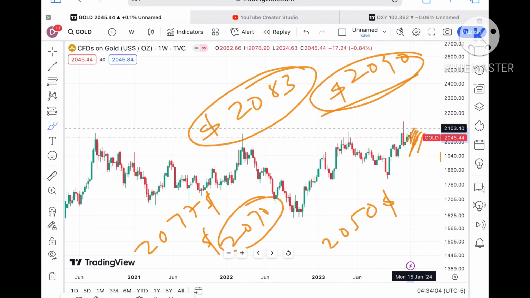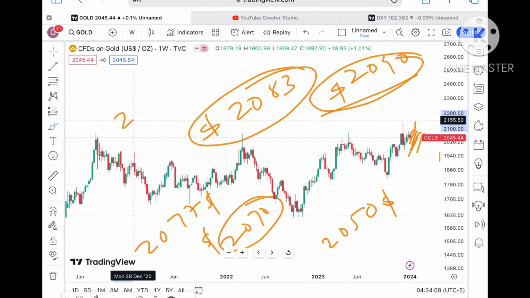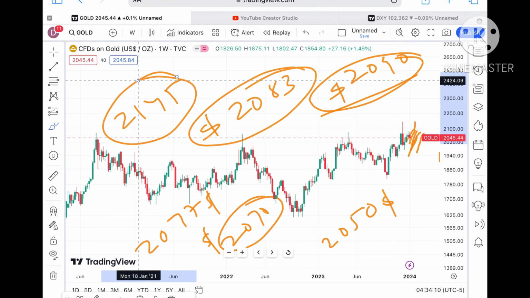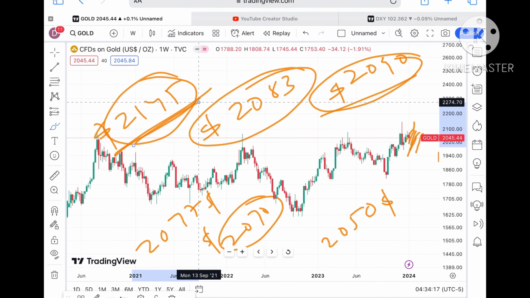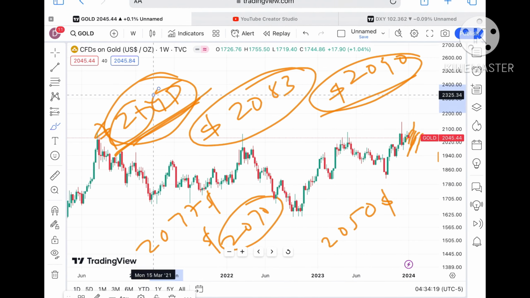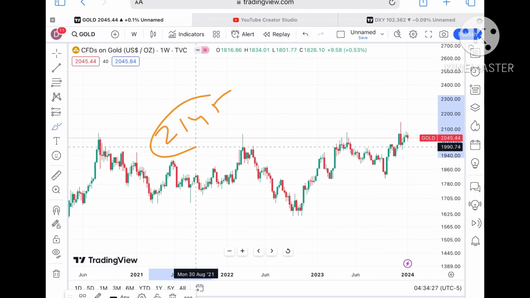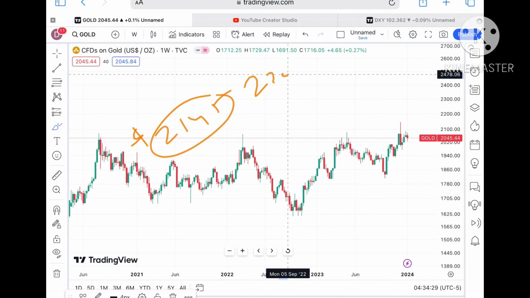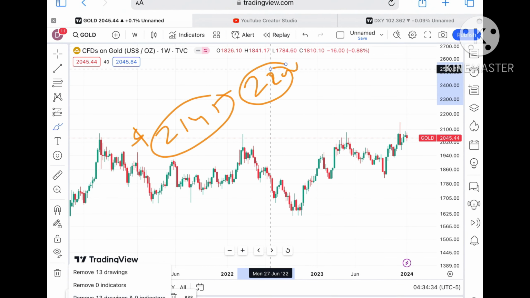If the price goes above 2090, we can see further upside movement, and from there a probability of going towards $2145. As soon as it starts sustaining $2145, chances will be very high that it will move further upside. Once it goes above this level, because this is an all-time high, chances of crossing it are there, and then there is a probability that it can touch a level of 2200 also, and then we can see further upside movement.